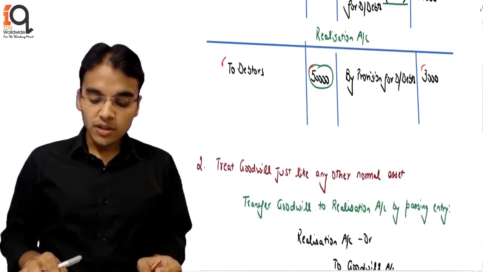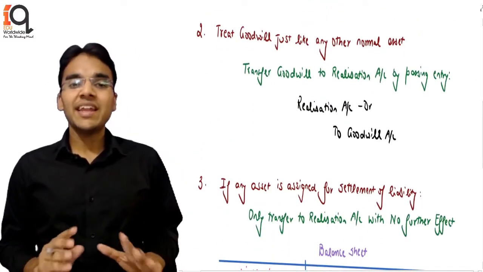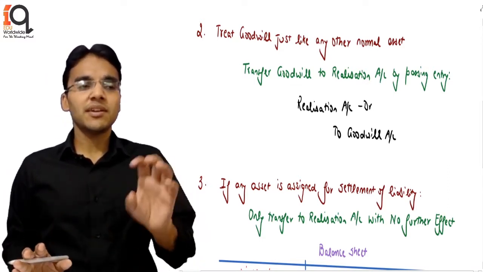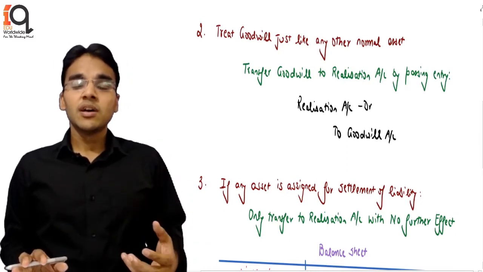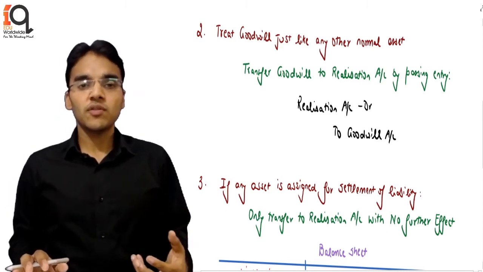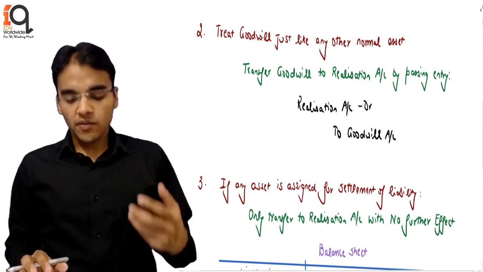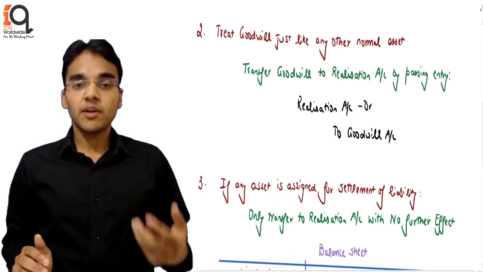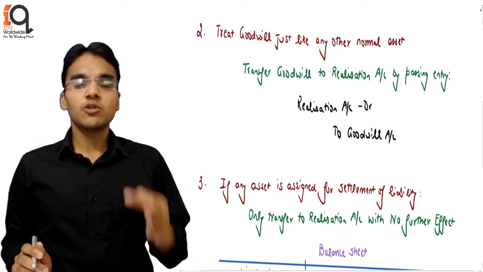Okay. The second thing is we have to treat goodwill like any other normal asset. It is not a case of a reconstitution like a normal admission, retirement, or death, wherein we make a revaluation account. In that case, we learn that if any goodwill is appearing in the books, because that's a self-generated goodwill, it cannot be shown, and you have to write it off in the old ratio. However, in this case, the goodwill is just like any other asset, because we are selling our business and the firm is getting dissolved. So goodwill, just like any other asset, will be transferred to the realization account.